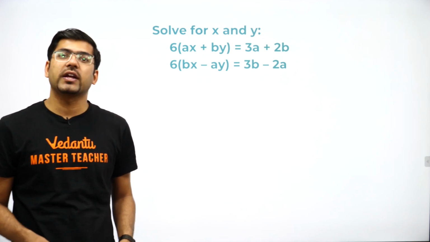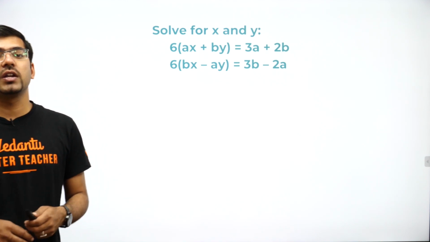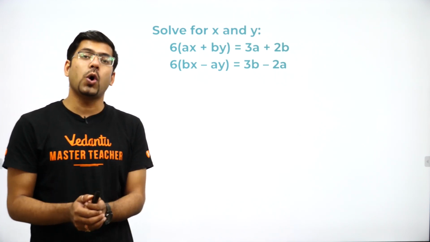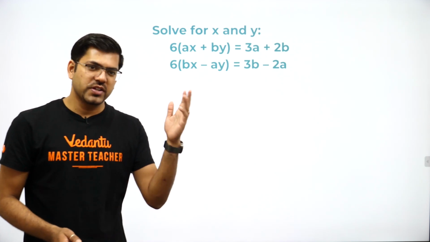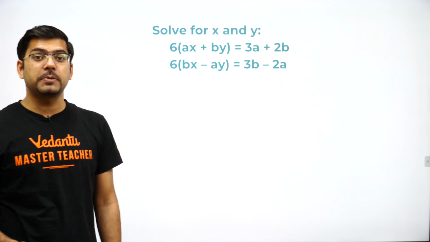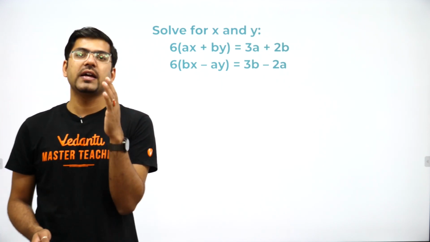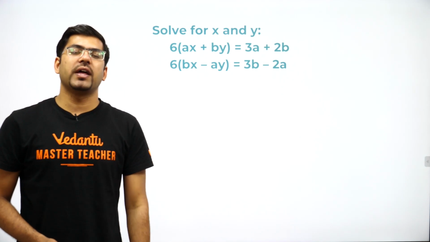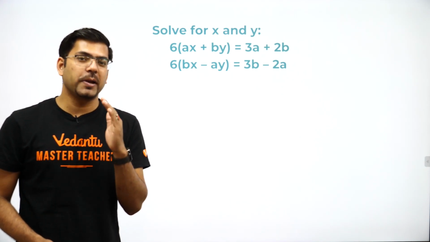Say for example, the board can say solve this equation using cross multiplication or substitution or elimination. Since nothing is mentioned here, what I would suggest you guys is to please practice all these 3 methods as they are important, and the most important out of them all is cross multiplication.